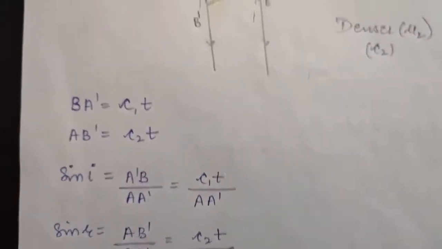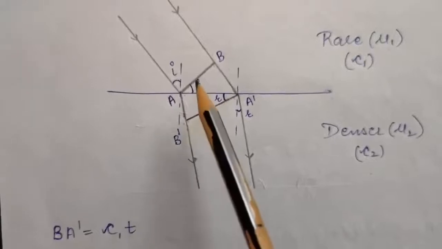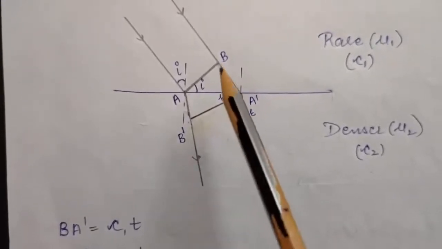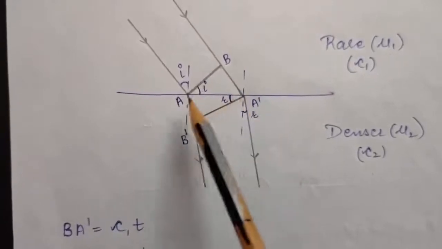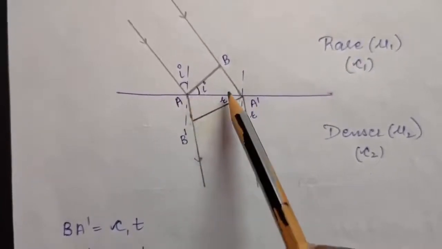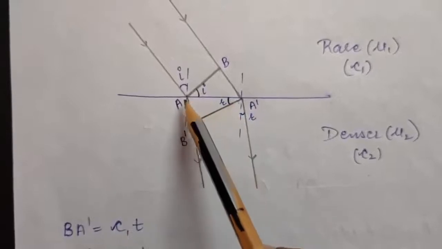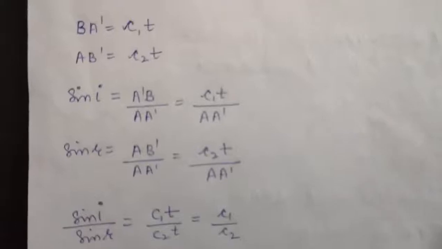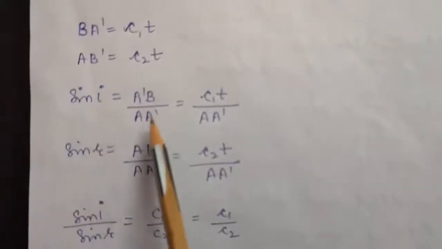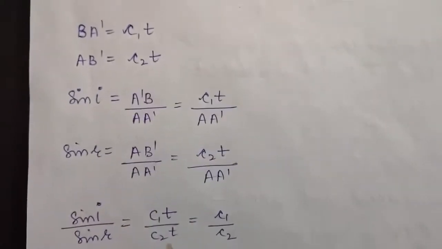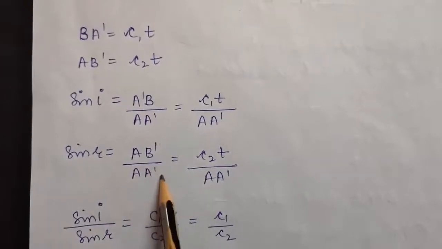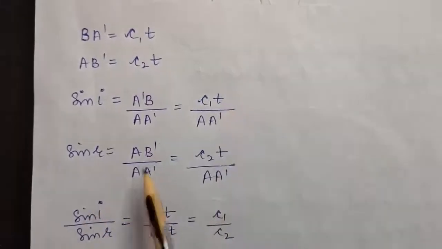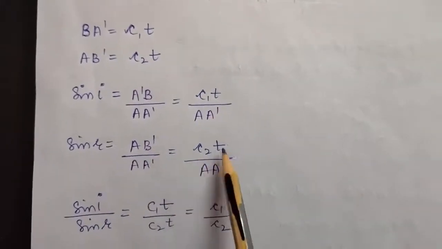Okay, so first of all, let us calculate sine i. Okay, so sine i will be perpendicular upon hypotenuse. So perpendicular is A dash B and hypotenuse is AA dash. Similarly, calculate sine r, that will be AB dash upon AA dash. So by putting those values, sine i will be A dash B upon AA dash, and sine r will be AB dash upon AA dash. Now as you have calculated here, A dash B is nothing but C1t and AB dash is nothing but C2t.